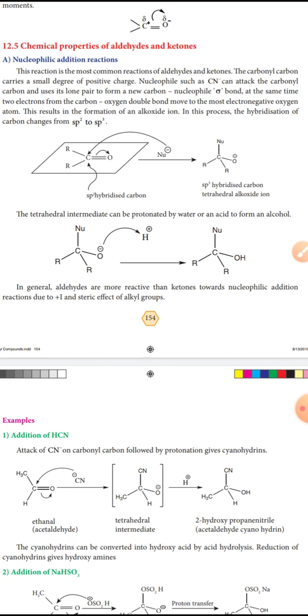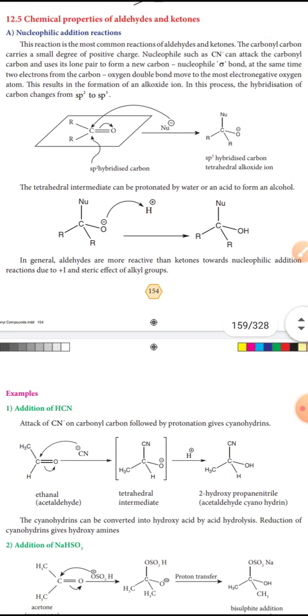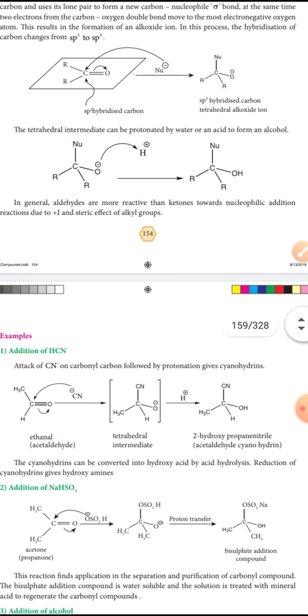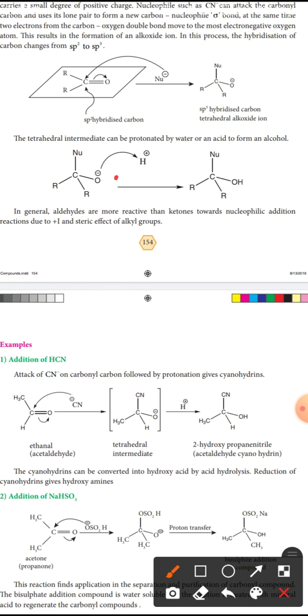Okay, so here is that tetrahedral structure. This tetrahedral intermediate is formed, and it will react with protonated water. Protonated means H plus. So it forms an alcohol group. In general, aldehydes are more reactive than ketones towards nucleophilic addition reactions due to the plus I effect, which last year we studied as the inductive effect and steric effect of alkyl groups.